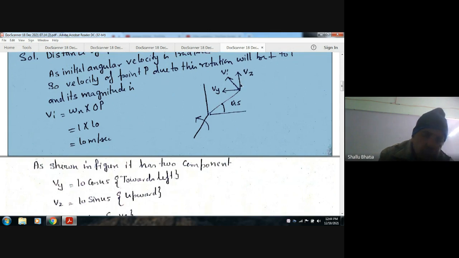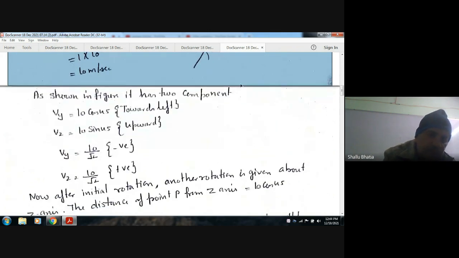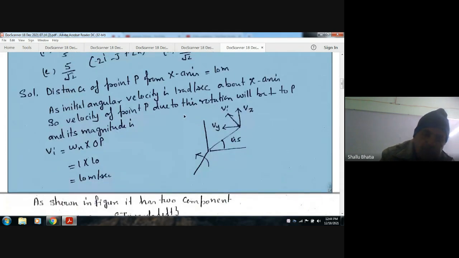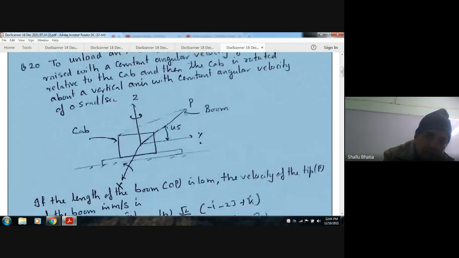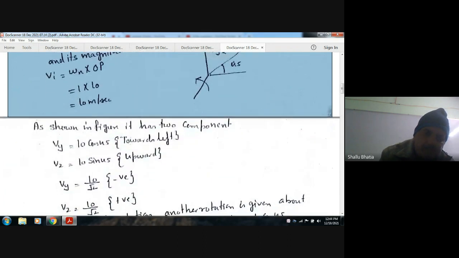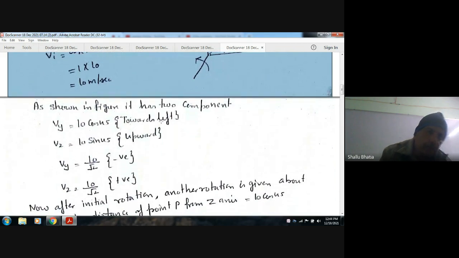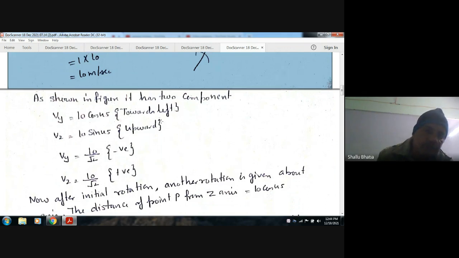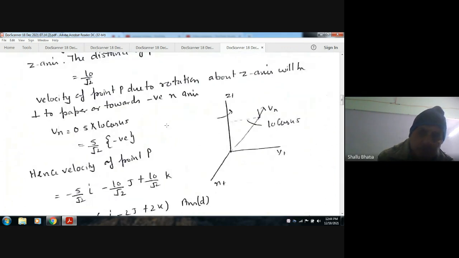So this is 10 by root 2, and Vy is negative because it is in the opposite direction to the y-axis, and Vz is positive because this is upward. Now this is all about rotation about the x-axis. Now another rotation is given about the z-axis.